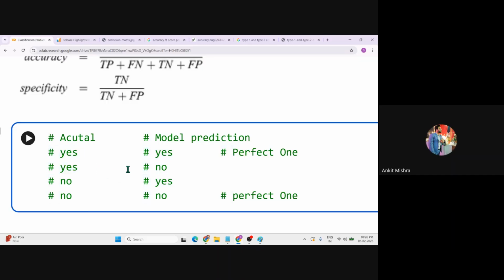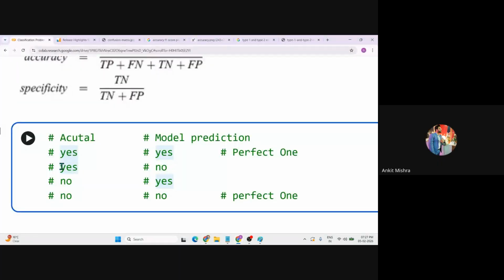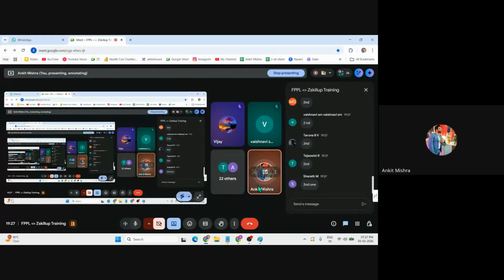We have two misclassifications. Actually, there was an earthquake, but the model predicted no. This is my misclassification. And the second one was that actually there was no earthquake, but the model predicted there can be an earthquake. Right. Now let me know which one is the very dangerous classification or prediction. Can anyone let me know? You can simply tell me the second one or third one, sir. Which one is the very dangerous prediction by the model? The second one is that actually it was an earthquake, but the model predicted no. And the third one is that it was not an earthquake, but the model predicted yes. Now let me know which one is the poor or dangerous classification.